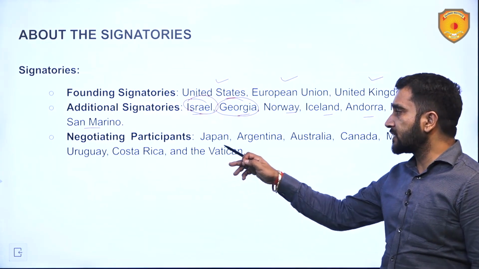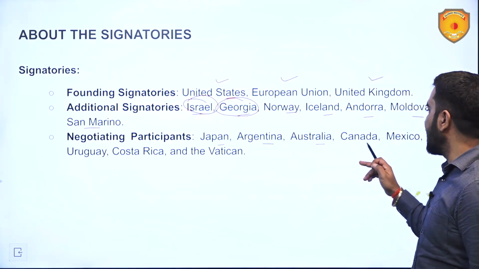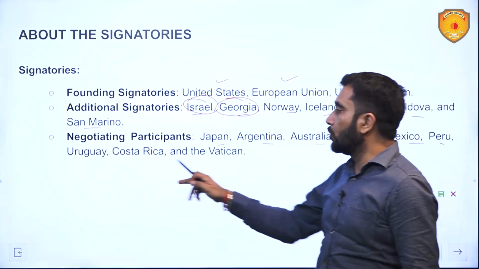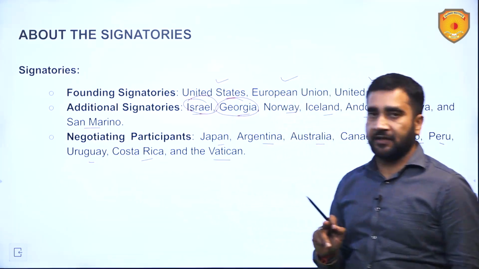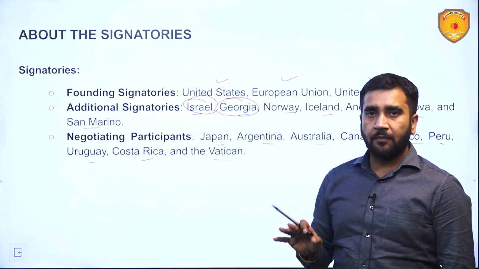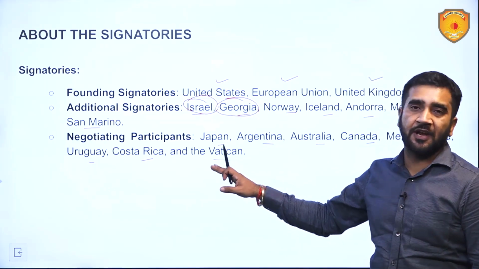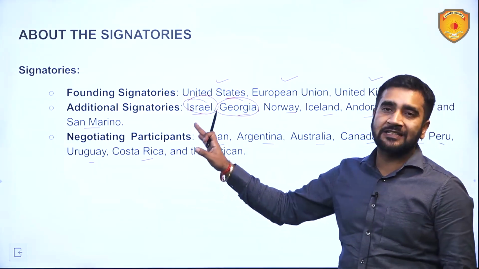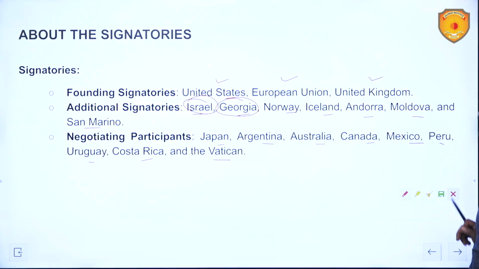Negotiating participants: Japan, Argentina, Australia, Canada, Mexico, Peru, Uruguay, Costa Rica and Vatican. So these were present, but they did not sign. They were present in the negotiations only. That is why they are called negotiating partners.